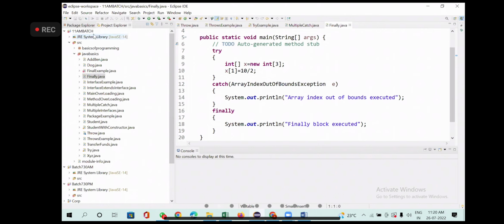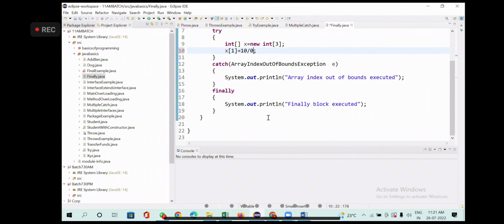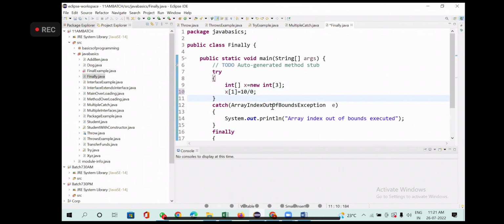Okay, fine, no issue. Now what I'm trying to do here is division by 0. So this one I need to change to the type of exception it is throwing. It is throwing ArithmeticException.